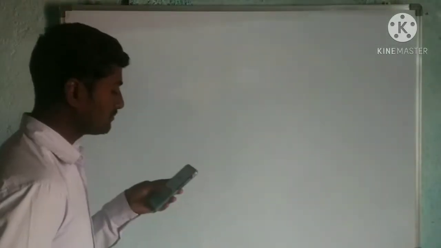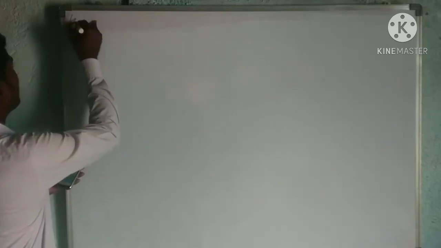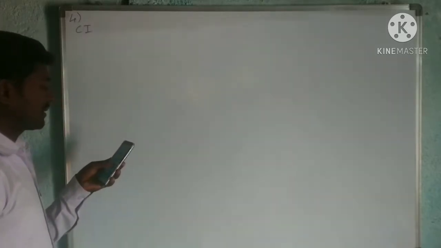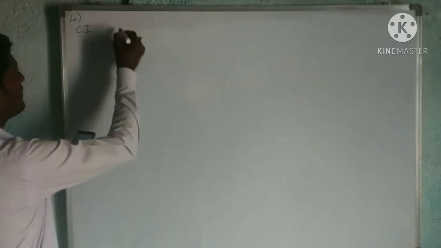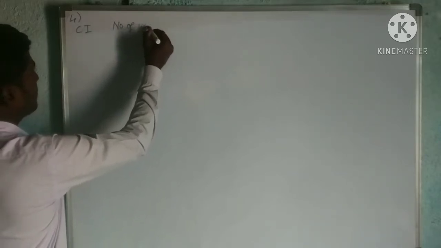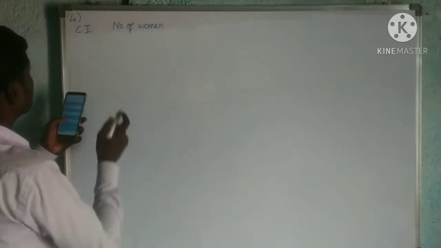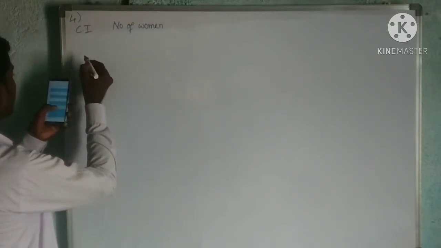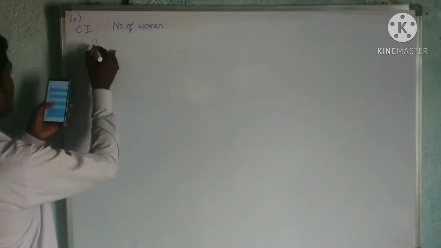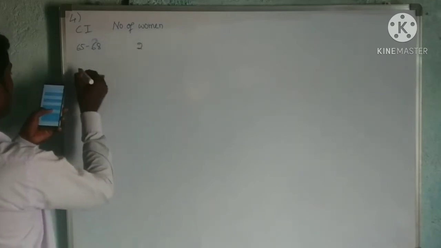So let us take CI first. So this is the fourth one. CI, that is the number of heartbeats. Then FI is nothing but what here? Number of women. Okay, now CI, first one is 65 to 68. Number of women is 2.